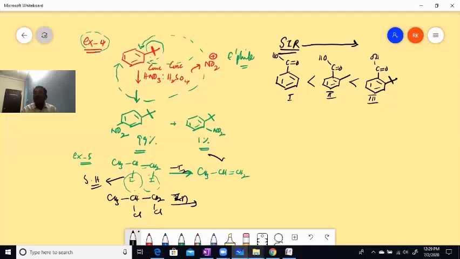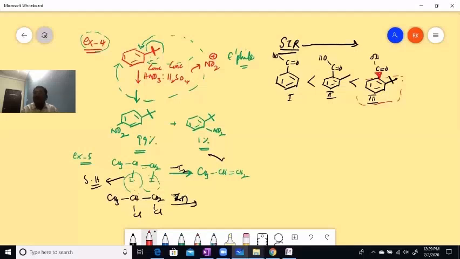In this case, the COOH goes to another plane to the maximum extent, and this all remains in one plane. That's the case we have seen here.